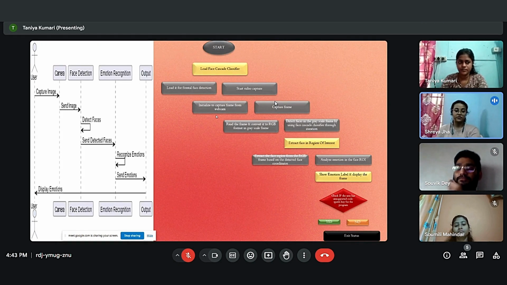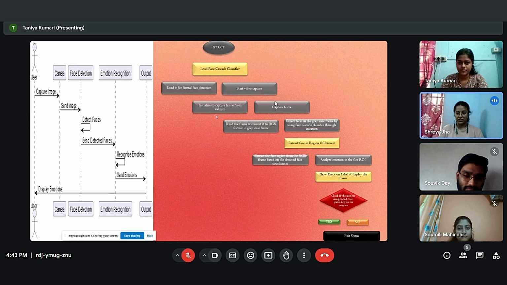So here, first of all, the image will be captured through the camera using OpenCV, and then it will be sent for face detection. After the face is detected, then the image will be sent to recognize the emotion, which will be done using DeepFace. Now, after the emotion is detected, it will be sent for the final output.